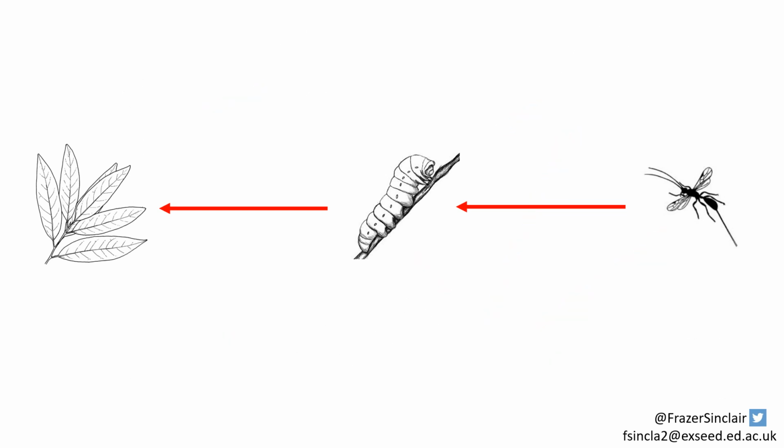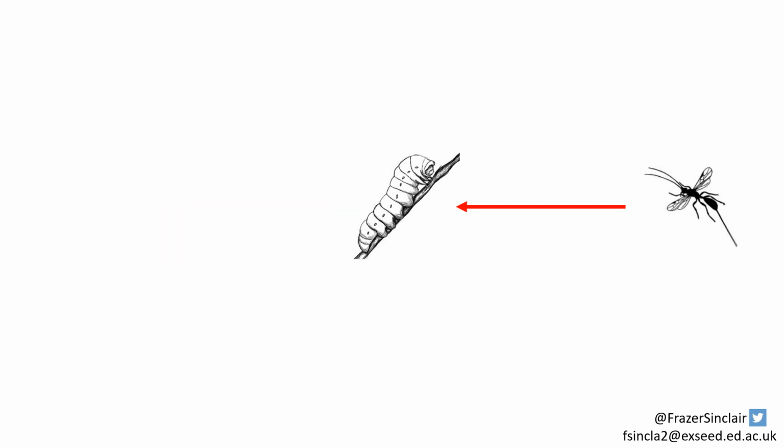I'm particularly interested in the structure and evolution of ecological links between plants, their insect herbivores and their parasitoid natural enemies. Today I'm going to be talking about insect herbivores and their parasitoids, but many of the principles and methods apply equally to other types of ecological link.